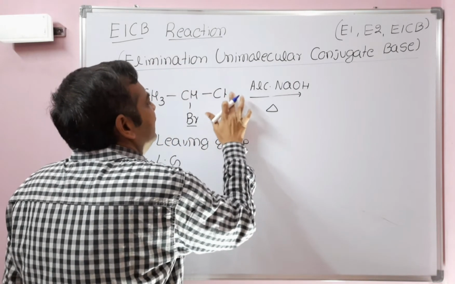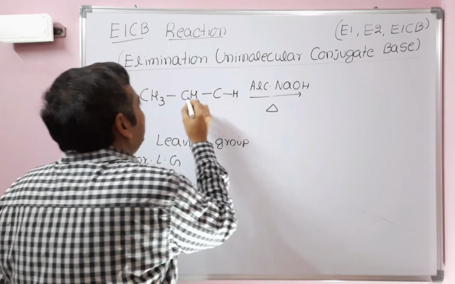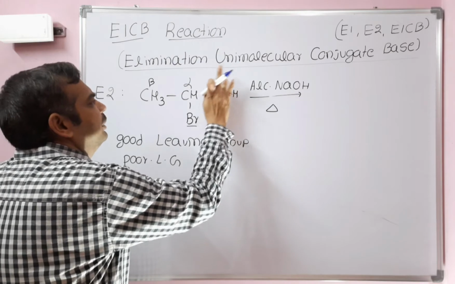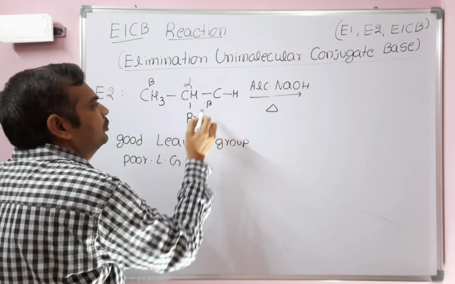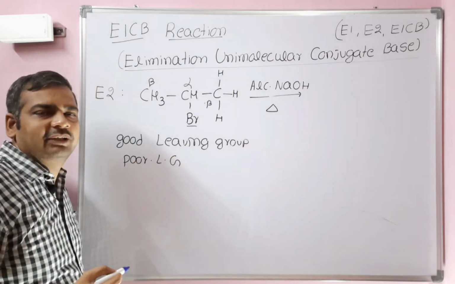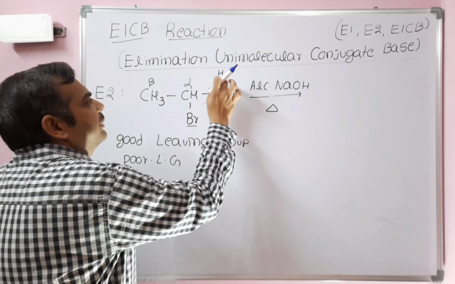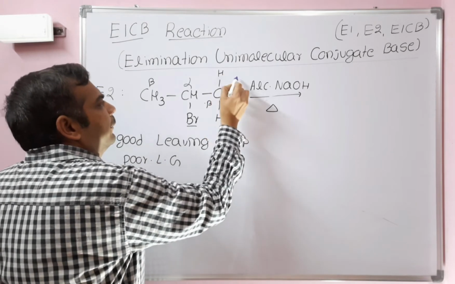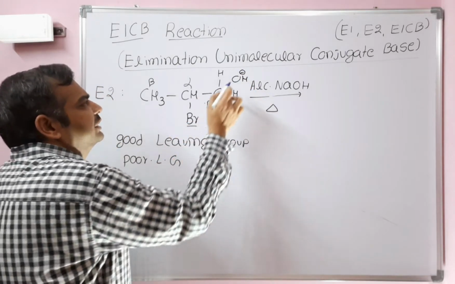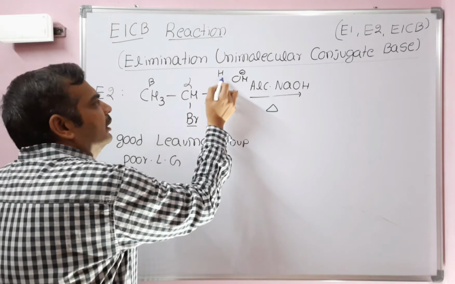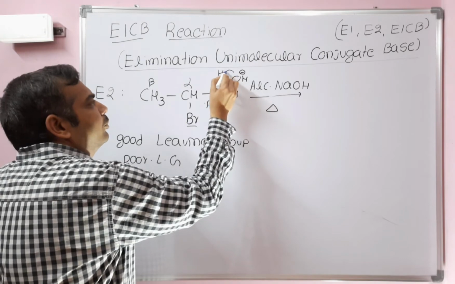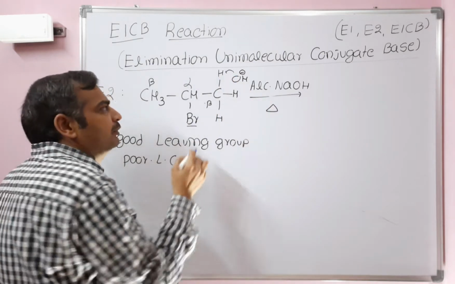Here 3 hydrogens are there at the beta carbon. So this is alpha, and 2 beta carbons are there. Among these 2, both beta carbons are the same. So the strong base can abstract a proton at either of the beta carbons. Let us say the strong base abstracts a proton at this beta carbon. So OH minus will abstract a proton among these 3 hydrogens. The strong base abstracts a proton which is opposite with respect to the bromo.